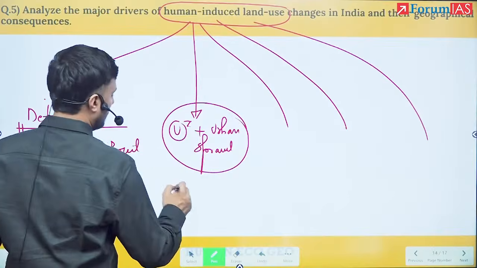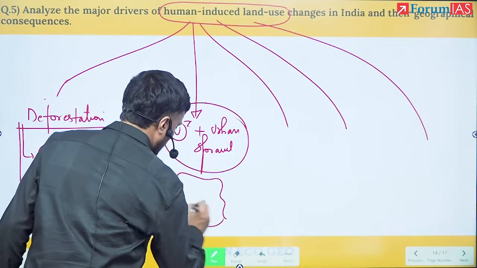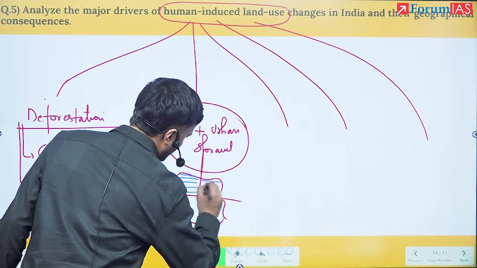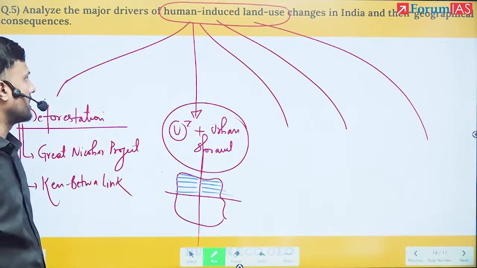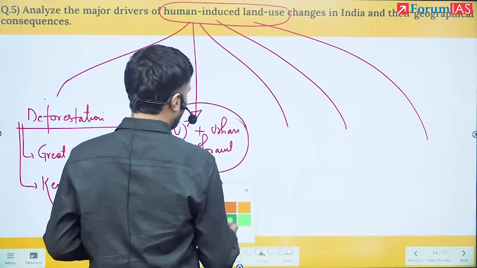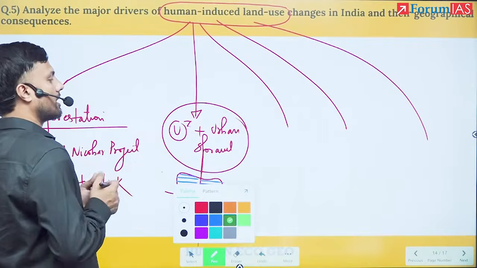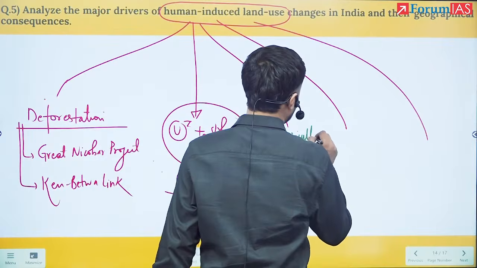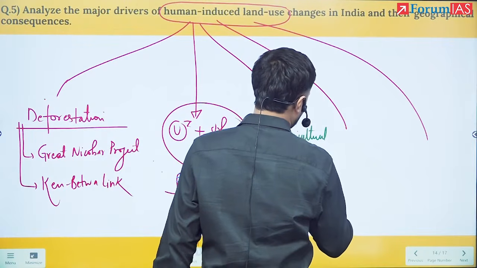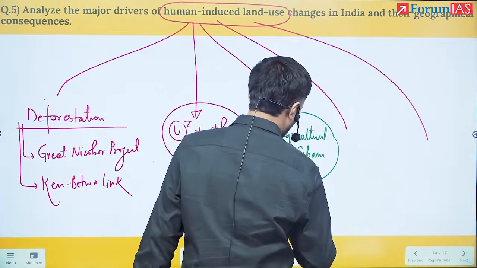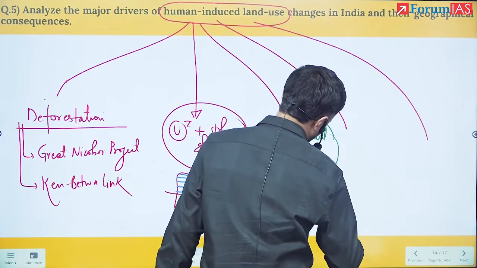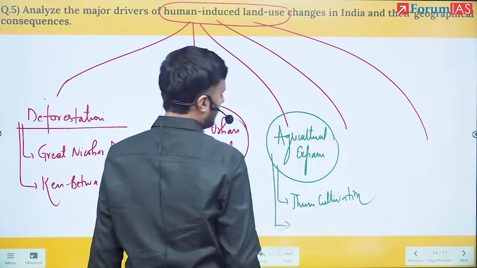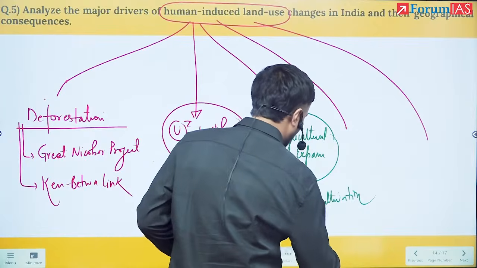If you talk about Delhi, Delhi has urbanized rapidly in the north and this portion. As a result, what is happening? More and more fertile agricultural land is coming under the urban sprawl zone. Next we talk about agricultural expansion. Here you can talk about jhum cultivation. Next you can talk about encroachment into grasslands.